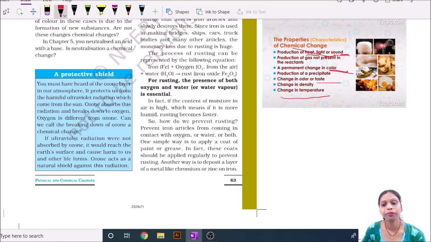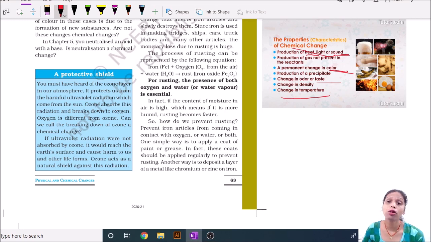Sometimes the temperature may change. For example, whenever your mother sets milk into curd, the color and taste change into sour, and the smell is also changed.